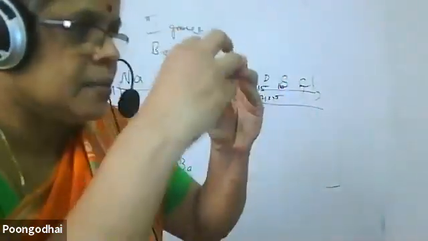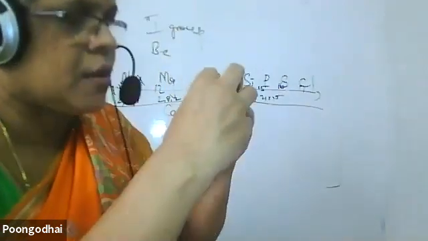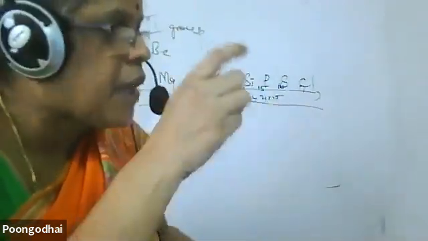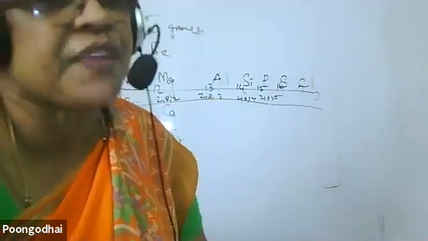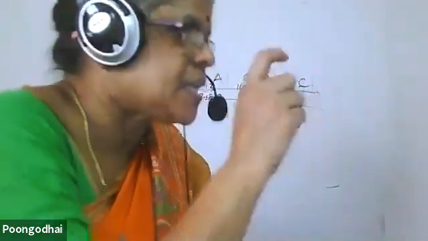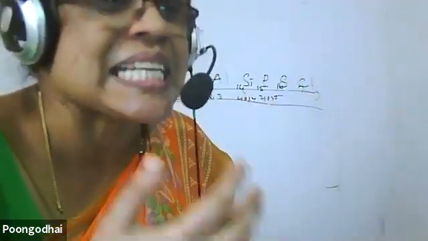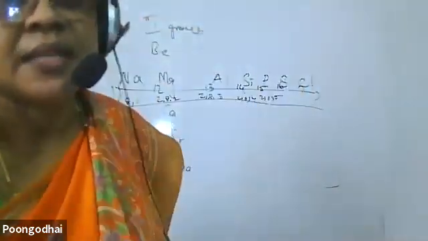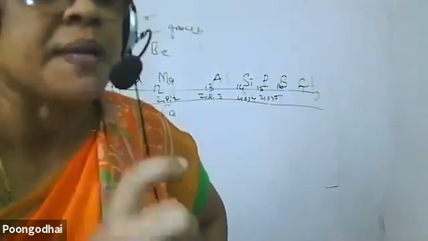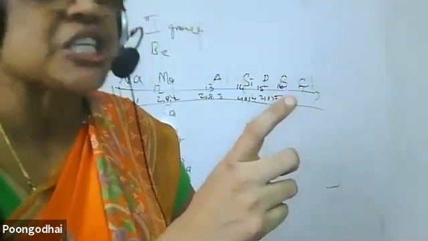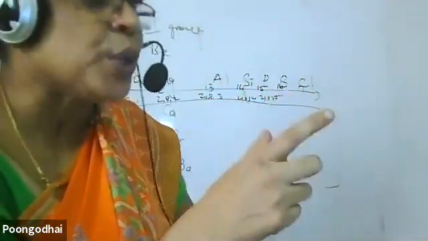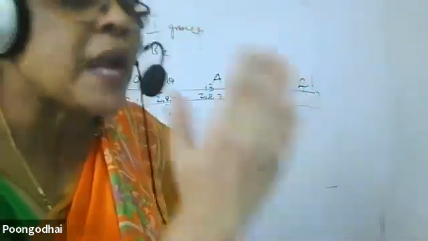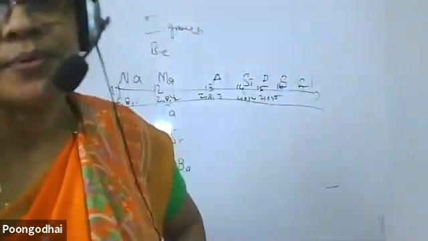Understand? Metals form metallic bonds. In the metallic bond, they find the diameter by the X-ray diffraction technique. They measure the diameter because metals exist as crystalline solids, and each metal has a definite arrangement. By X-ray diffraction, they find the distance between two atoms. From that, half of it gives the radius.